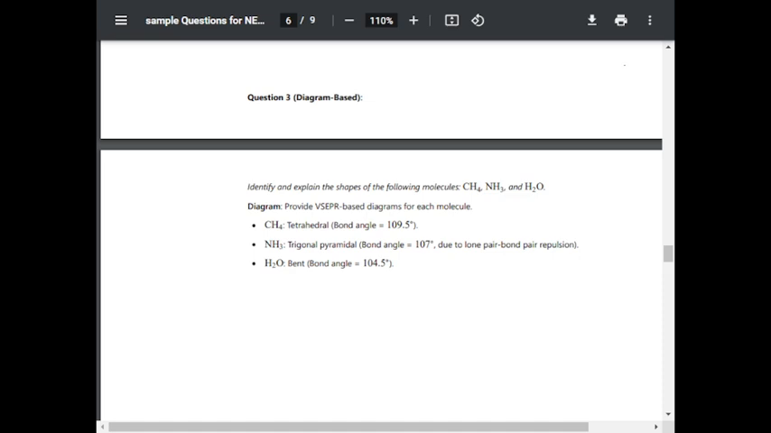CH4 is tetrahedral, bond angle is 109.5. NH3 is trigonal pyramidal, bond angle is 107 degree due to lone pair bond pair repulsion. H2O is bent, bond angle is 104.5 degree.